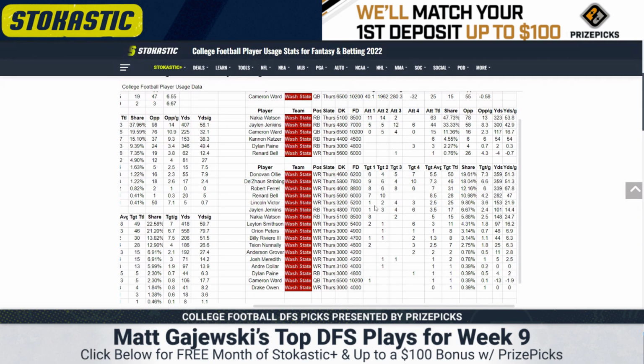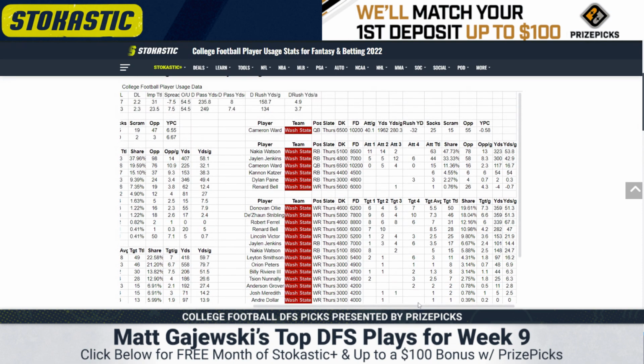It was Lincoln Victor to start the year, but his routes continue to plummet. And they started using Leighton Smith, one of their freshmen, 6 targets in their most recent game. He's on the field a ton. Now, this is volatile because we're talking about small samples, but an 80% route rate last week. For reference, Lincoln Victor dropped down to 15%. The routes came directly at the expense of Victor. So I think Leighton Smith is your preferred min price play on this slate. Very small sample. You're kind of betting on uncertainty here, but I think it is viable.